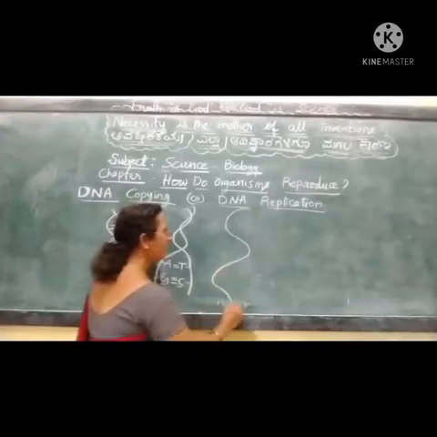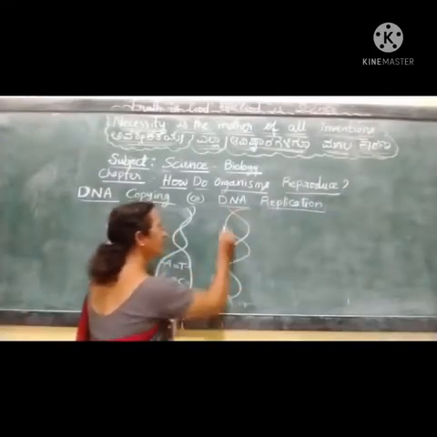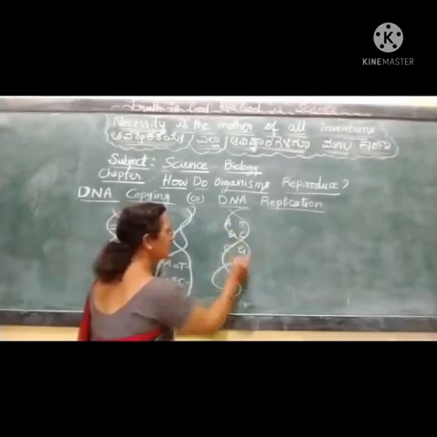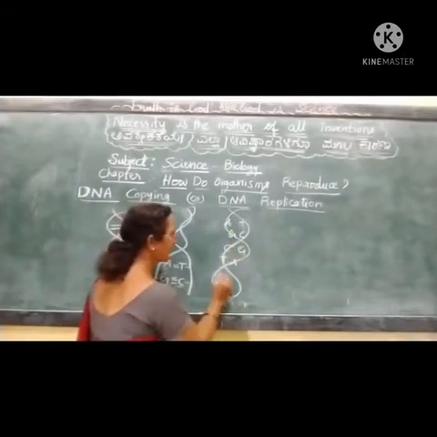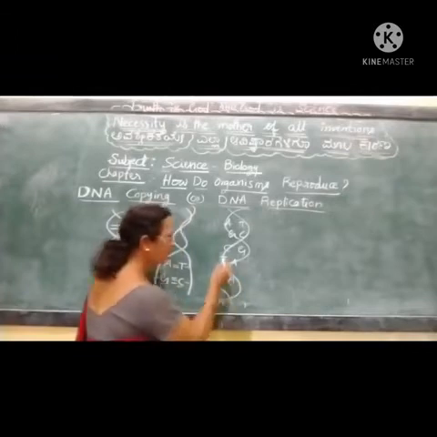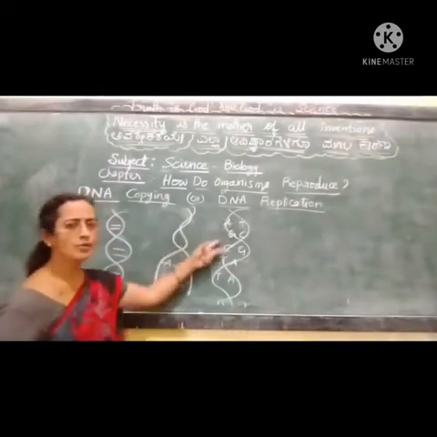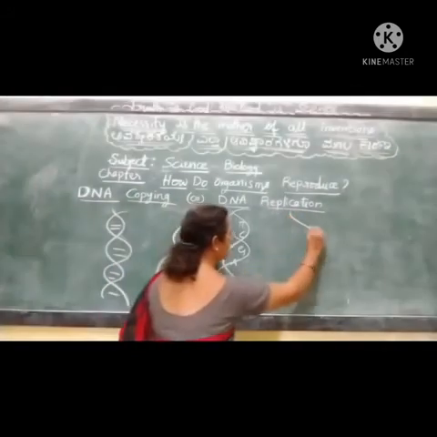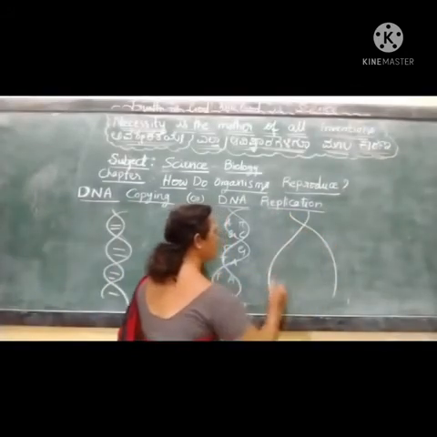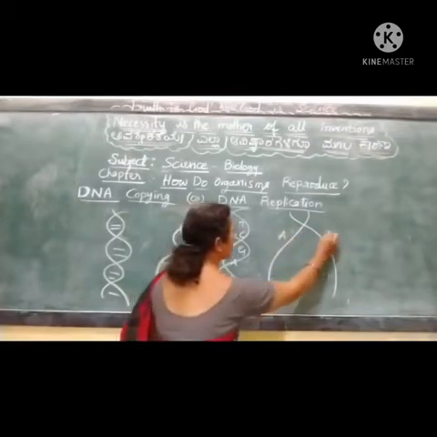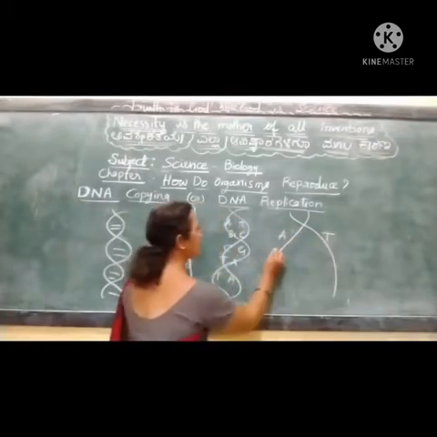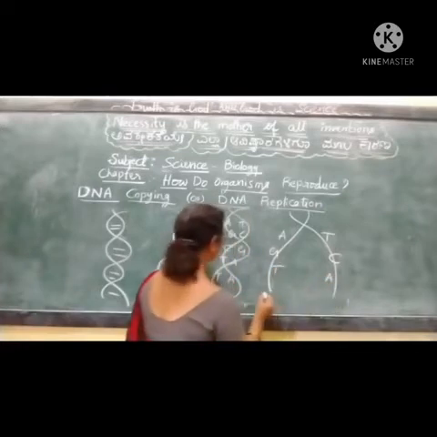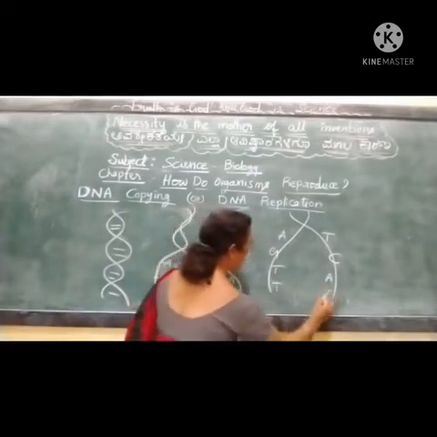We have like this: A T G C C G T A T A. Randomly there may be so many nitrogen bases. When they get uncoiled, A will be present here, T here, G, C, T, A, then T, A, like this.